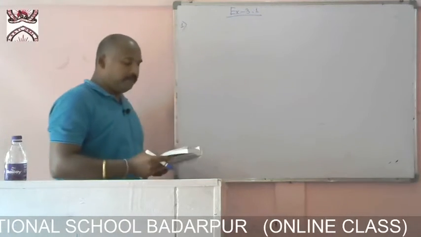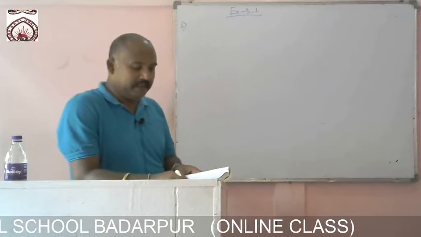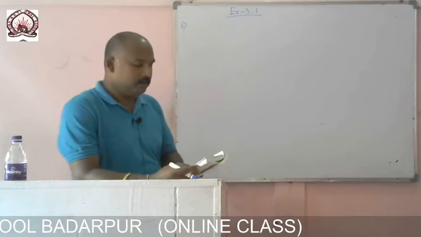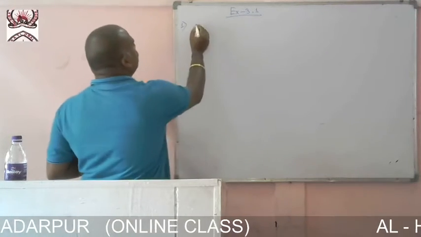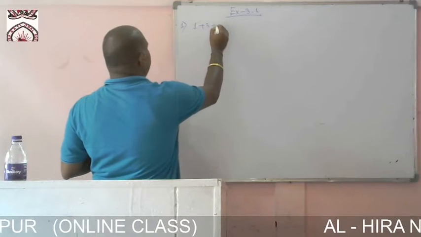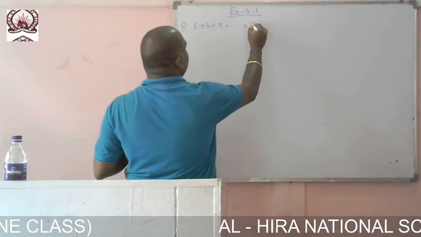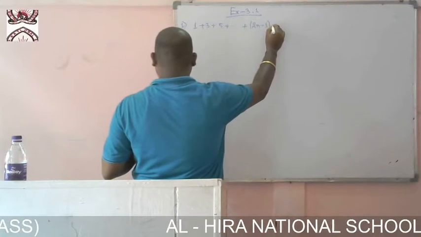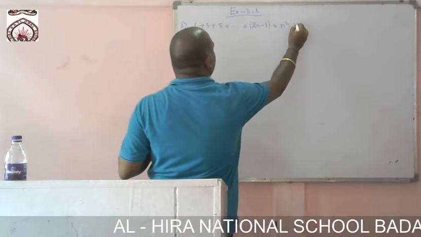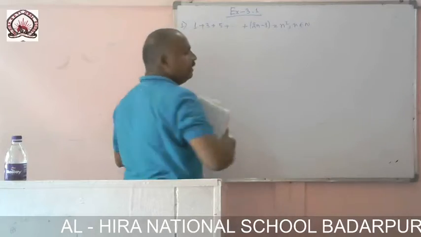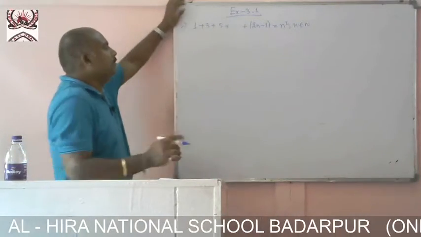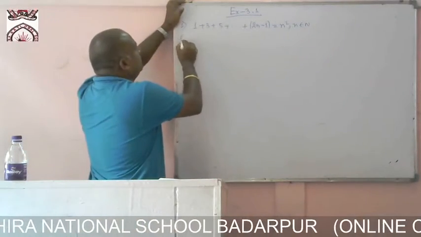Using the method of mathematical induction, show that 1 plus 3 plus 5 plus dot dot dot plus (2n minus 1) equals n square, n belongs to natural numbers. Now let us consider the solution.